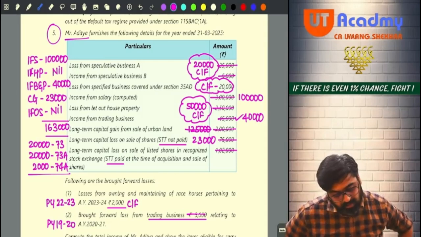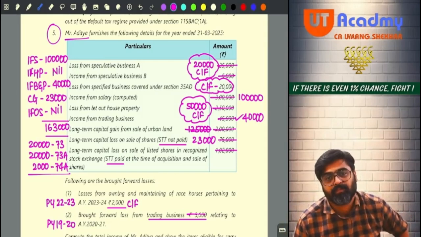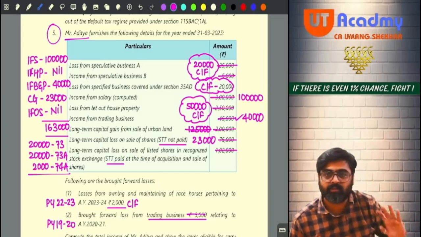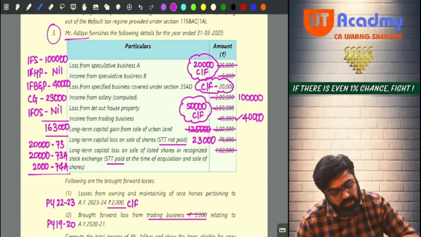Now, loss from specified business covered under 35D. There is no specified business profit, so directly carry forward this specified business loss. Next one. Income from salary computed.